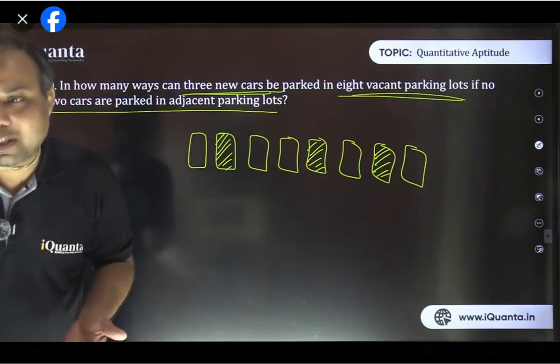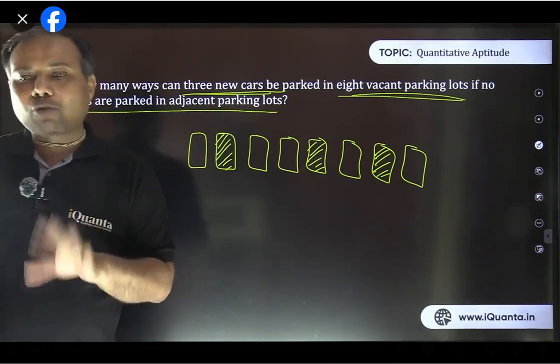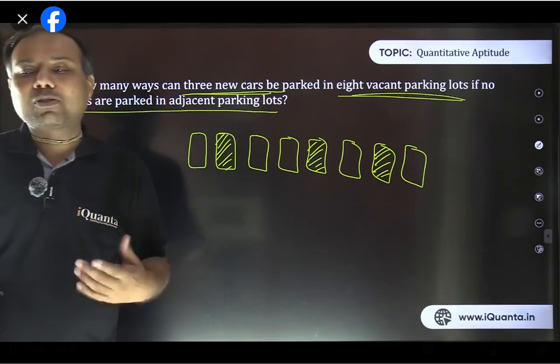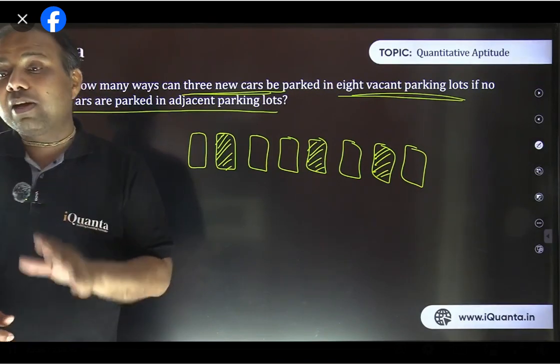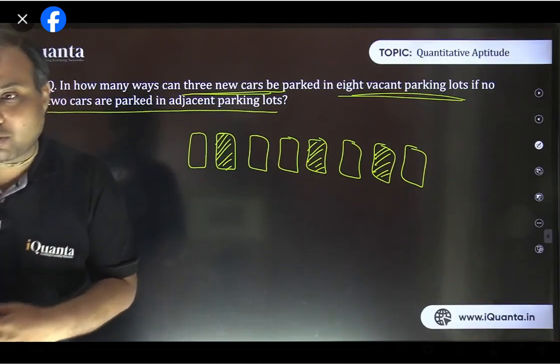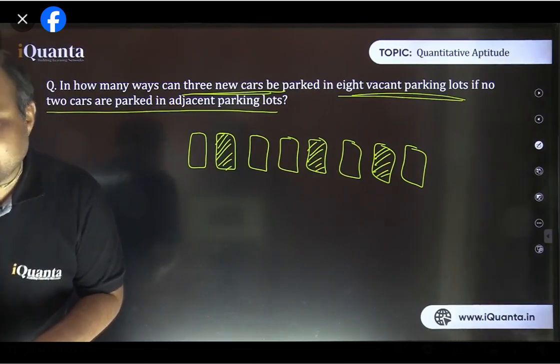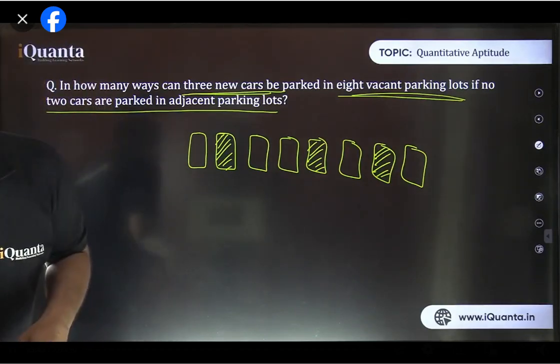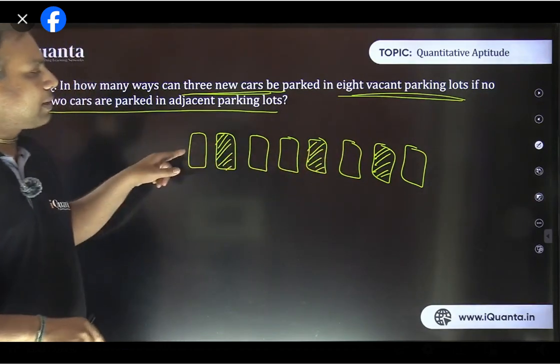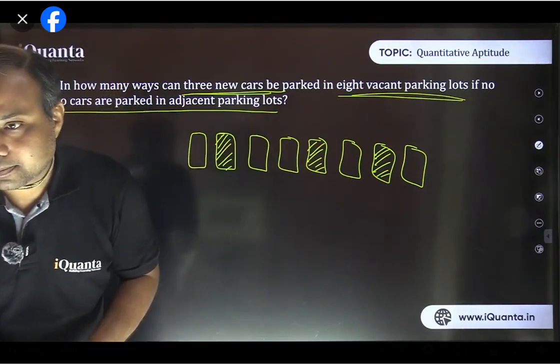So now total how many such arrangements are there? That's what we need to find. Fine, we need to find out how many such arrangements are there. Now let's try to understand. There are various ways to do this. तो कैसे करना है, अब बात को ध्यान से समझिए. हाँ, ध्यान से समझिए. How to do this? There are various ways. हाँ, ये काली वाली जो है, ये जो मैंने शेड कर दिया, these are the 3 cars, and remaining are the vacant spaces.